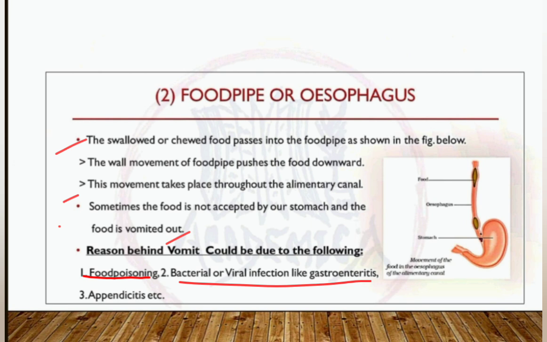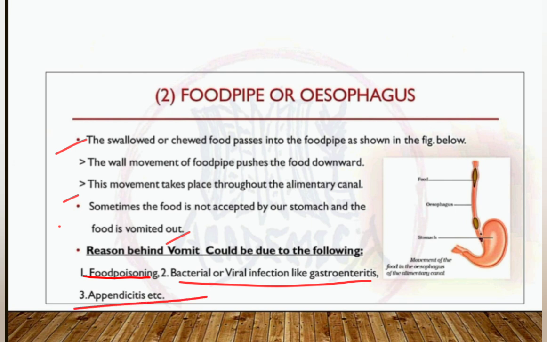Food poisoning is a medical condition when we take stale food or food which is bad in taste and smell, which can contain bacteria. Okay. And the second one is bacterial or viral infection. If this happens, we need to see a doctor, and according to the doctor we need to take action. Okay, it is a bigger disease that we can't explain right now. It is one example where we vomit again and again.